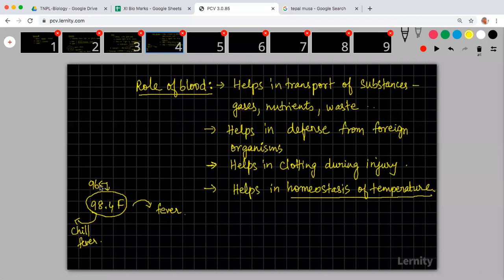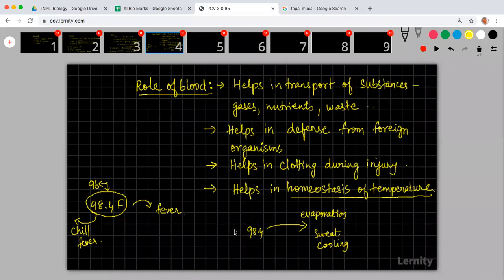Are we understanding? So say, for example, you went to a very cold climate place. Immediately your body starts to shiver. Why? Again, the same thing is happening. Your heart is pumping at a faster rate. It is trying to bring things back to normalcy. Whenever you have more temperature, your body adapts evaporation. You sweat. Sweat will cause evaporation. Evaporation will cause cooling. It will try to bring it back to 98.4.